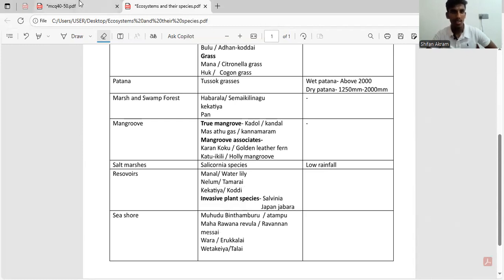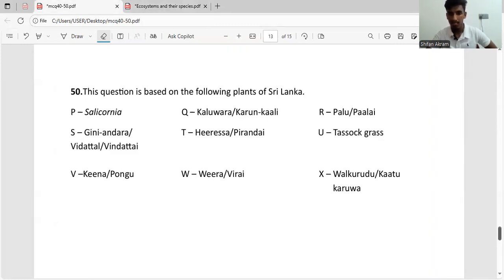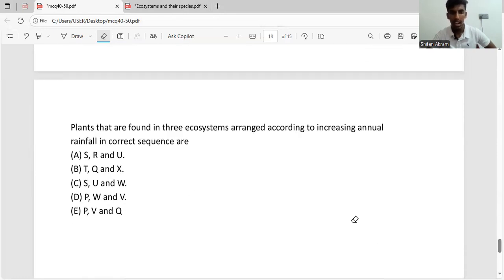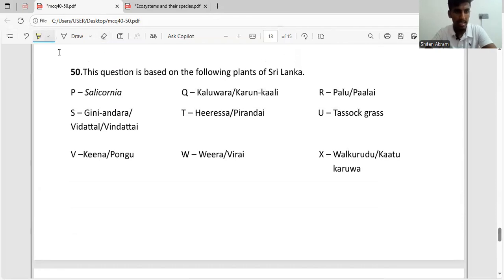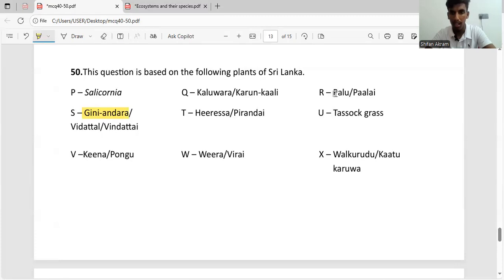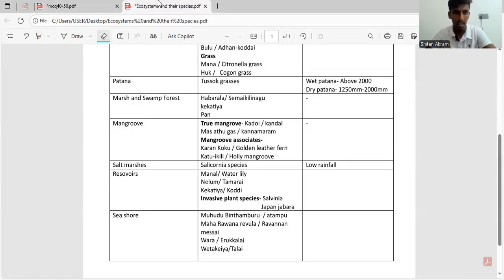Okay, so let's go through the first answer. So first we have SRQ. So S is Guineandera, R is Palo, and U is tussock grass. Okay.